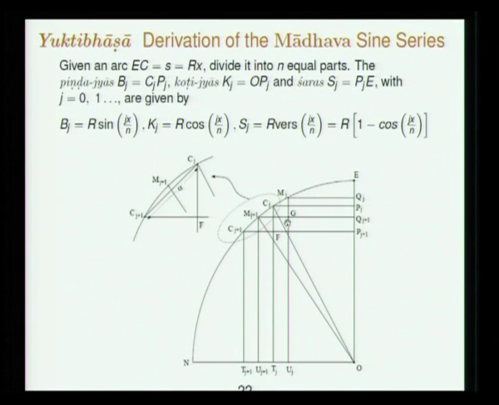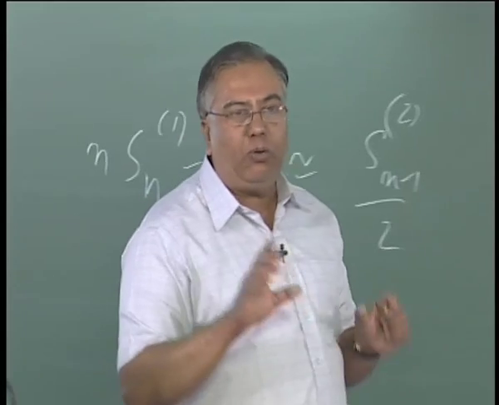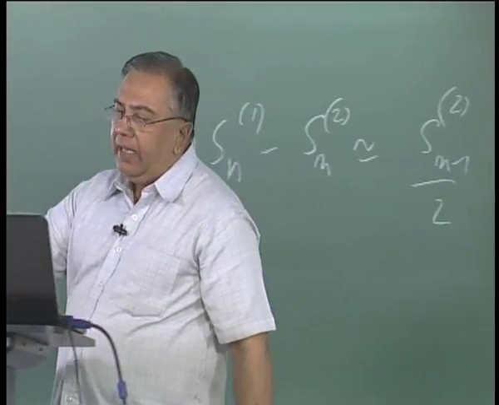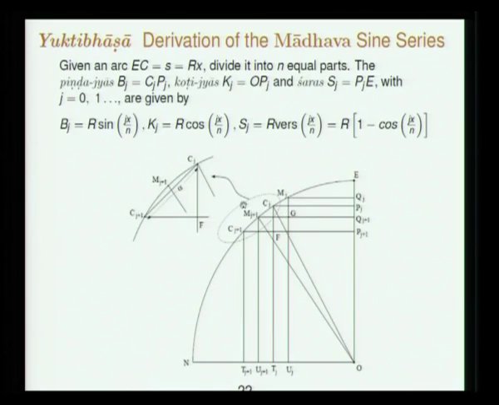So again this is a day of sine today, it keeps coming in every lecture. Again the arc bit is somewhere here. Let us say we want to calculate the sine of this arc, which is not marked in this diagram. Again divide that arc into n equal parts, and the jth arc bit is this.